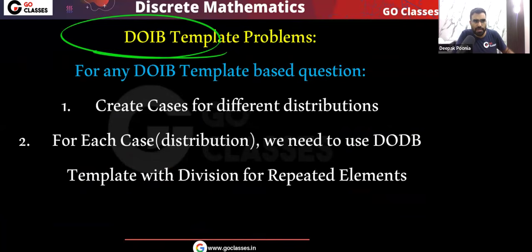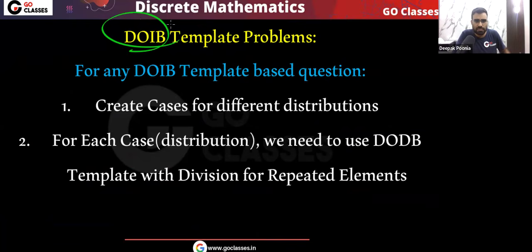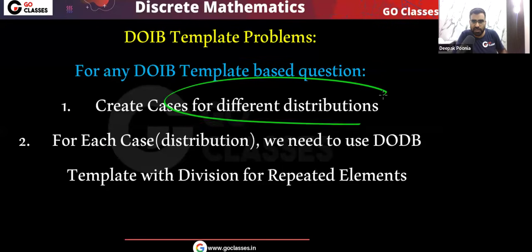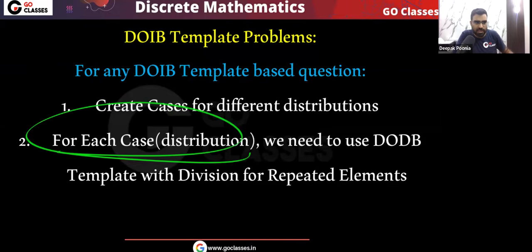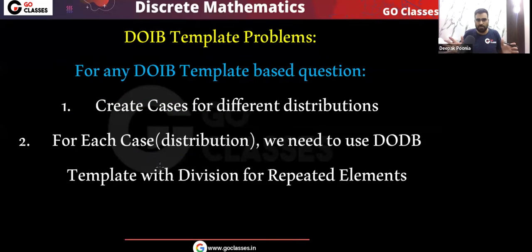So let's come to our DOIB template. This is what we need to study: different objects and identical boxes. So if any question comes from DOIB template, then we need to create cases for different distributions. Okay, we need to manually create cases for different distributions. And then remember, for each distribution, once we have a distribution, then we need to apply the DODB template with division for repeated elements. Okay, so first we will study this second point. We will take many examples and then we will see what this second point means. Then we will come back to the first point also.